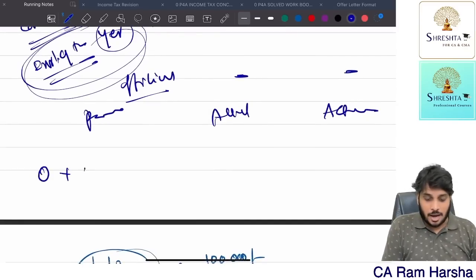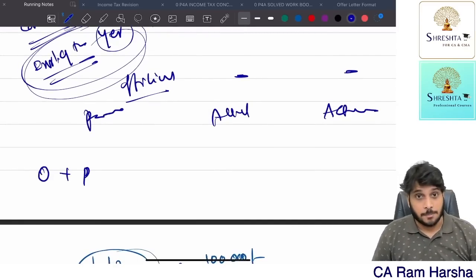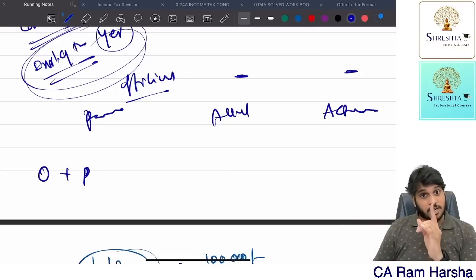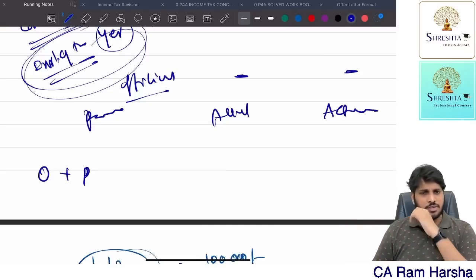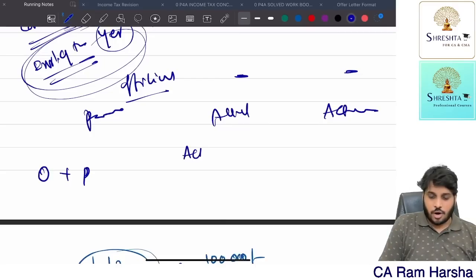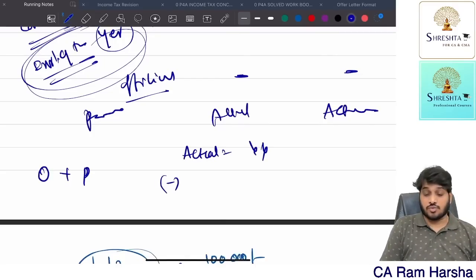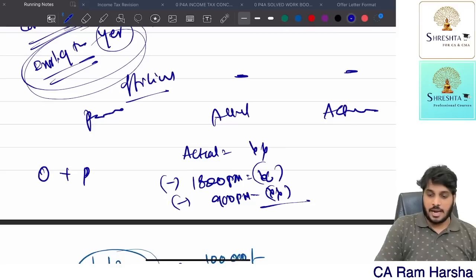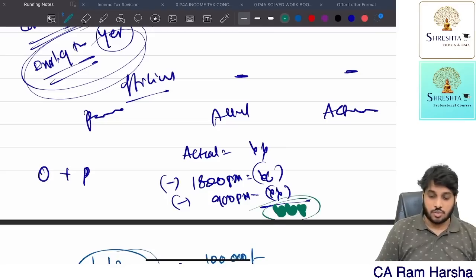Suppose here both official and personal use are there. The car is owned by the employee, but expenses are given by the company: maintenance, running, everything. And this car is used for both official and personal purposes. Then look at the actual expenditure. Minus, if the car capacity is less than 1600, 1800 per month, you reduce. Suppose the driver is also given, 900 per month, you reduce. Balance, if any, is the perquisite.